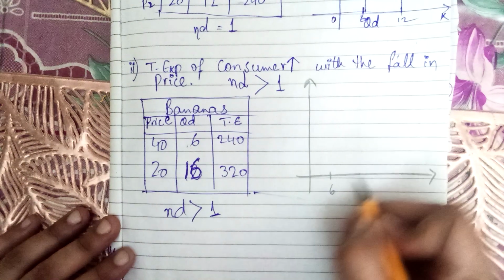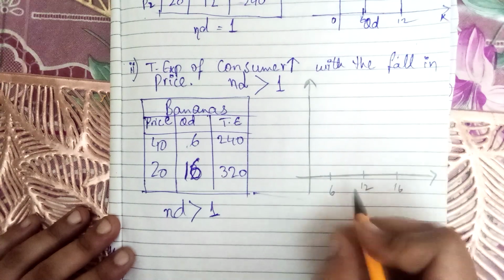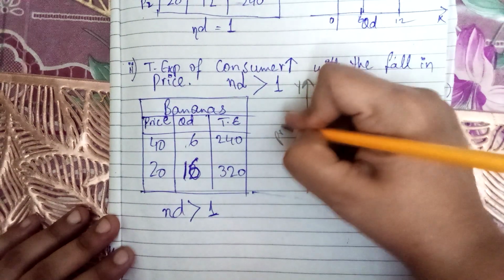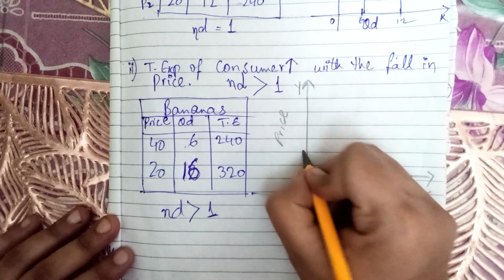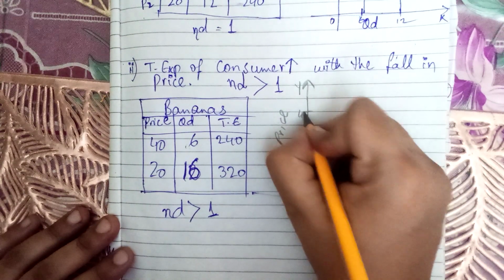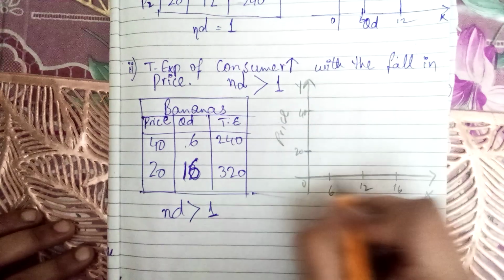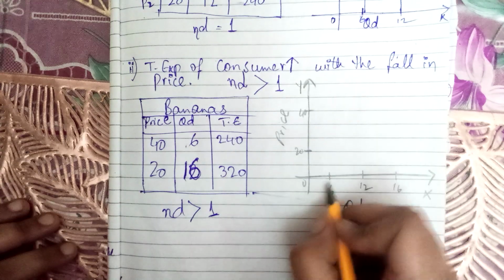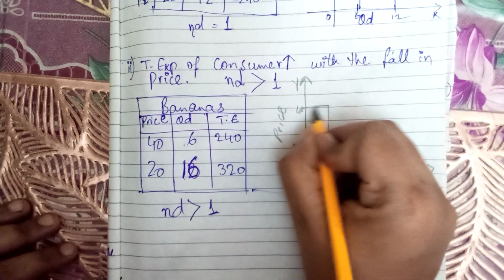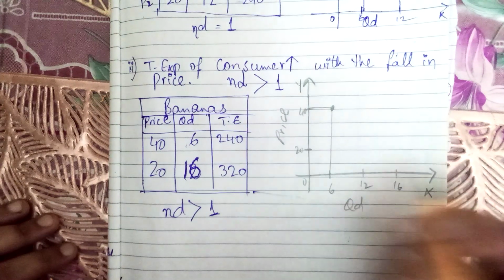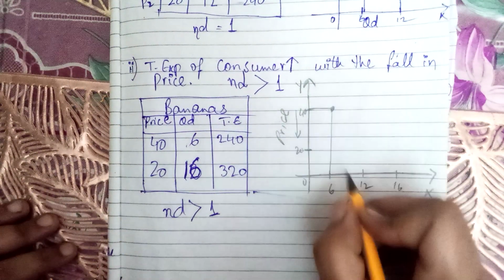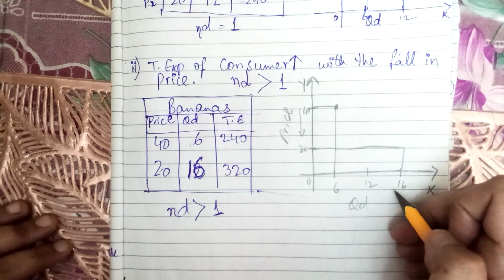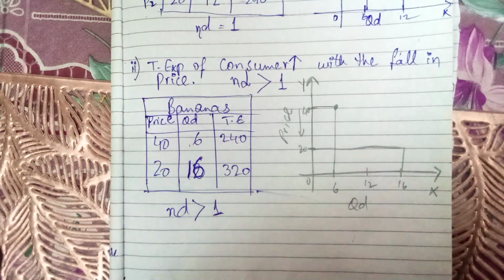this is our quantity demanded, that is 6, 12, 16 on x-axis. This is our y-axis and this is the price. The price, for example, is from 20 to 40, and we are going to locate it. Like for example, on 40 price, when price of bananas was 40, the quantity demanded was 6. Clear up till here? Now when it decreased from 40 to 20, there was a very sharp increase in the quantity demanded as the expenditure rose.